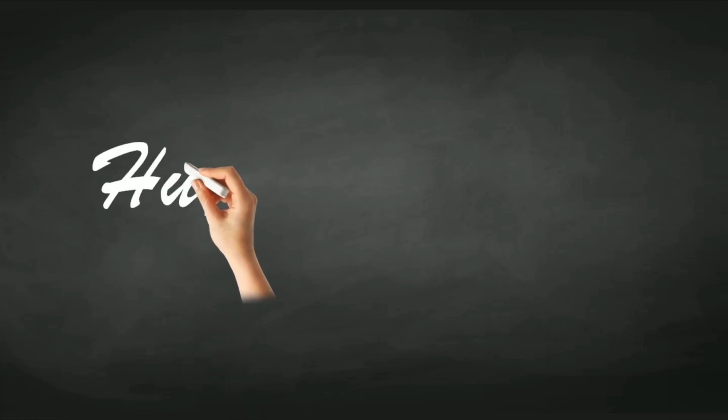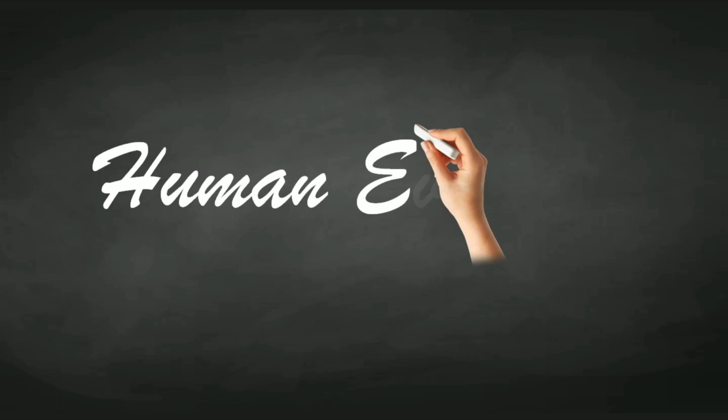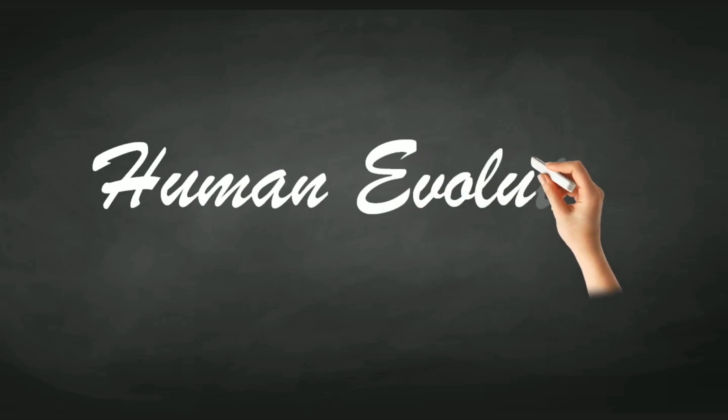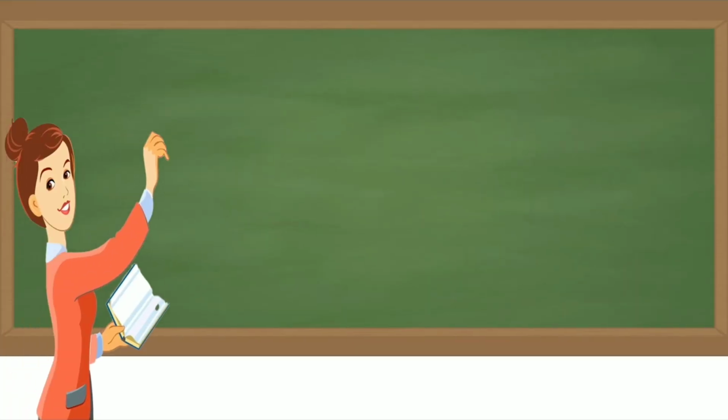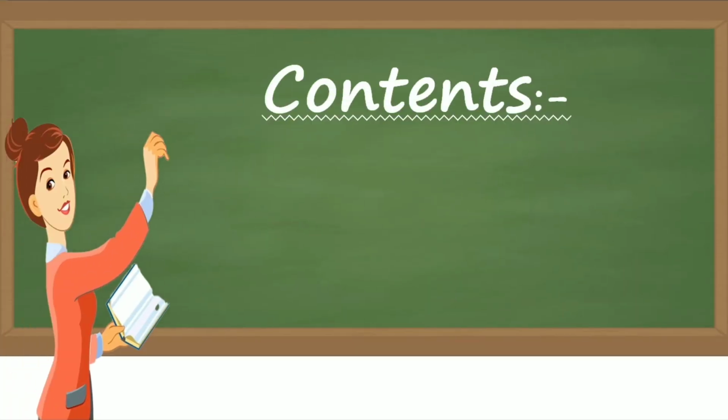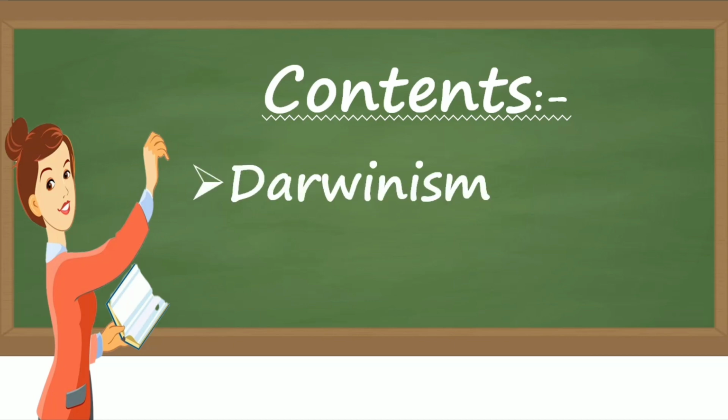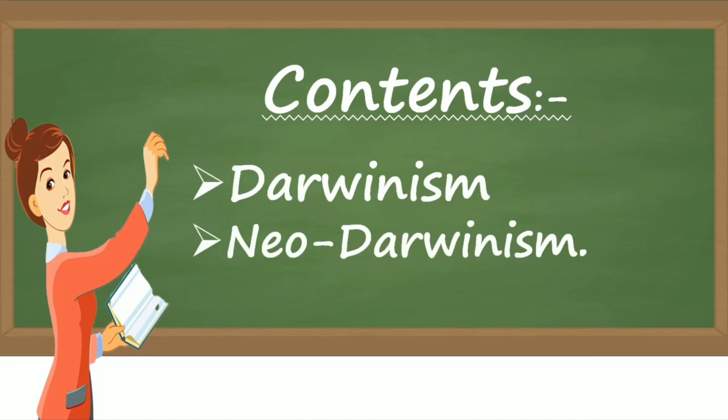The theory of evolution is based on the idea that all species are related and gradually change over time. In the early 19th century, Lamarck proposed his theory of inheritance of acquired characters, but later Charles Darwin explained in detail the origin of species.